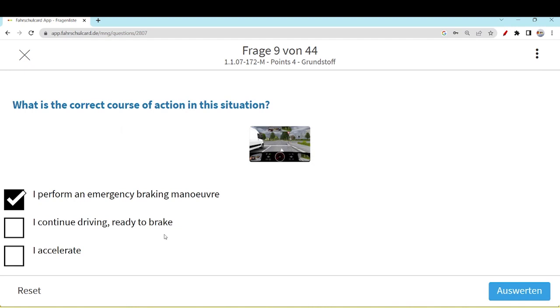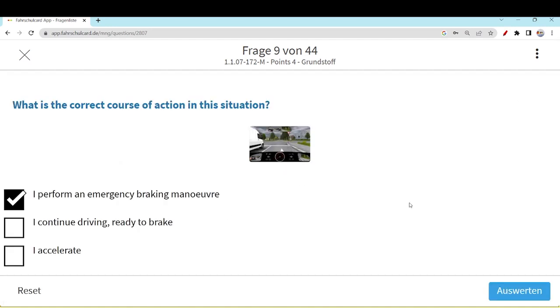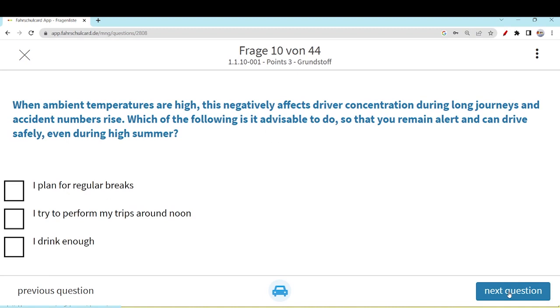I continue driving, ready to brake. No, you cannot continue in this case because the cyclist is already on the roadway. Just brake. I accelerate, never an option, otherwise there will be a severe accident. So only this particular option, as you can see, the first option, is correct. Let's move to the next question.